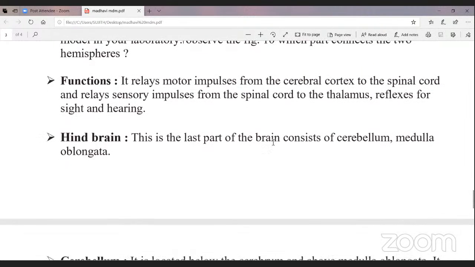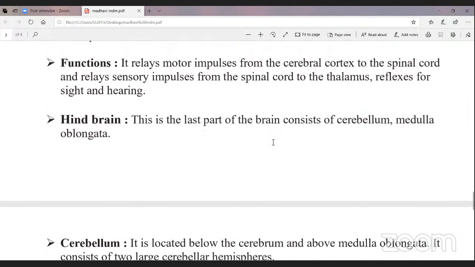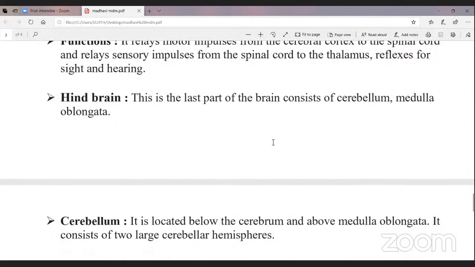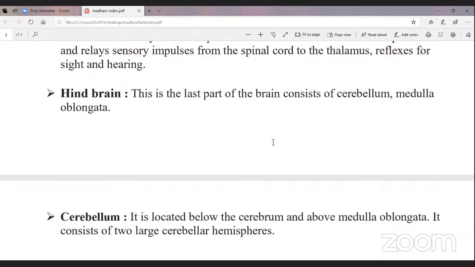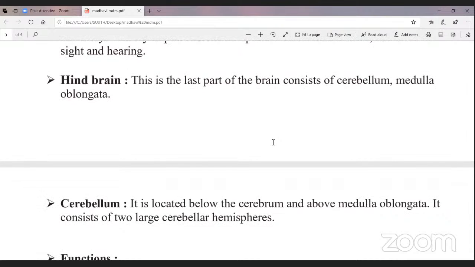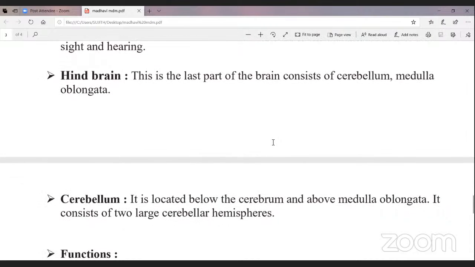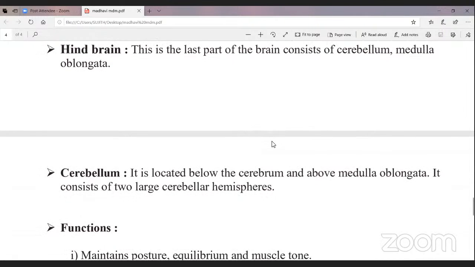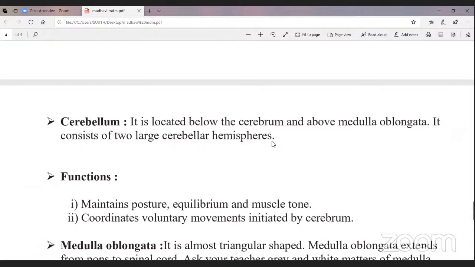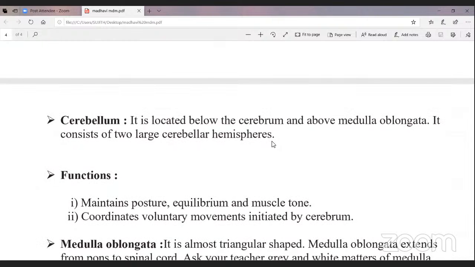And the third one is the hindbrain. This is the last part of the brain, consisting of the cerebellum and medulla oblongata. Cerebellum is located below the cerebrum and above the medulla oblongata.